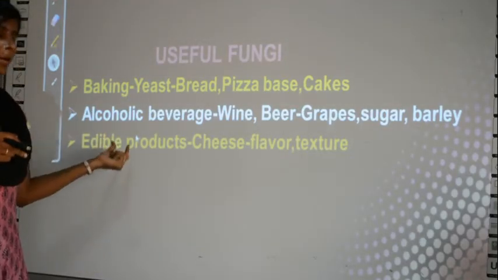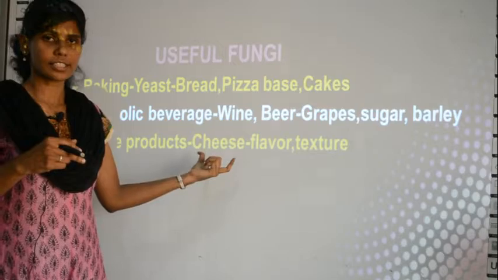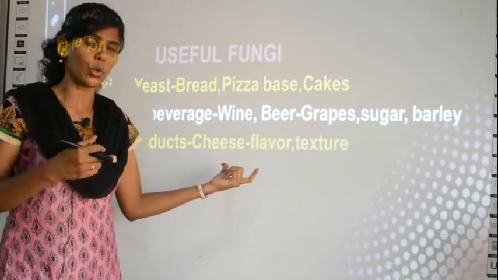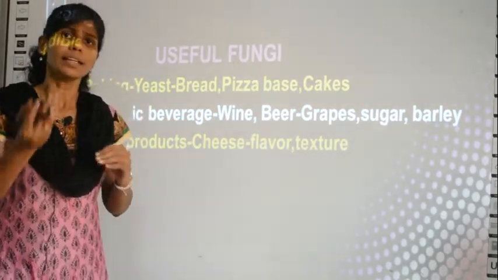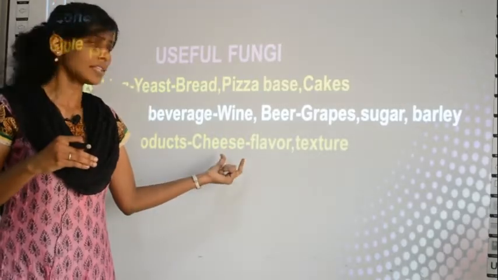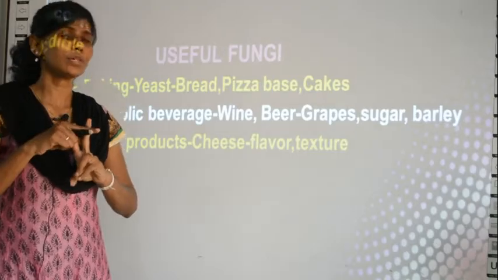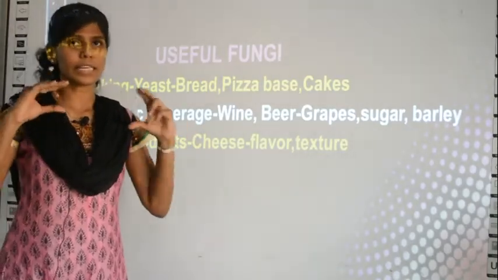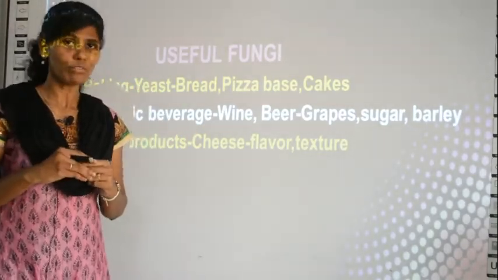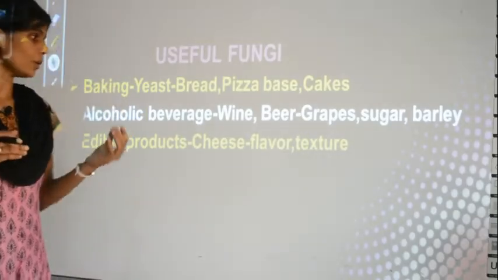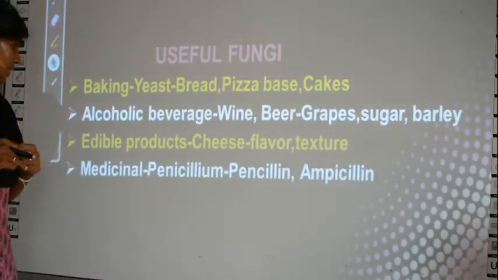Then edible products such as cheese. This is not at your home, but in industries, when they make cheese, they add some fungi. When they add the fungi, it will do two things. One is the flavor is very good, and also the texture of the cheese is improved. So it is used in cheese on an industrial scale.